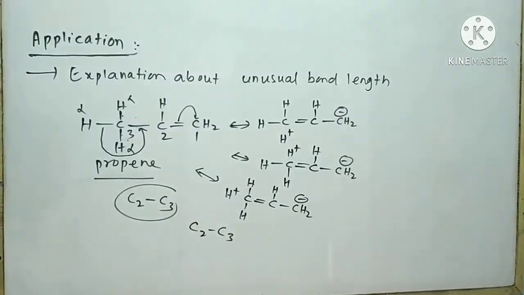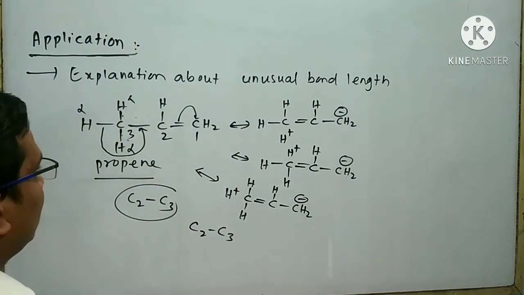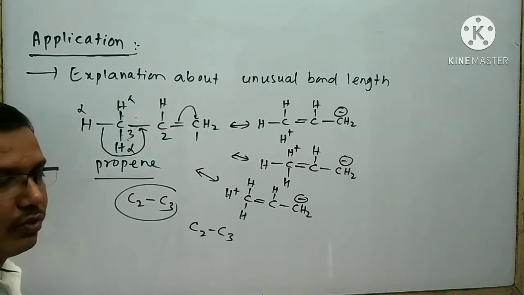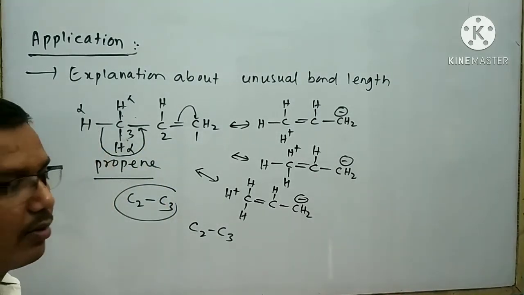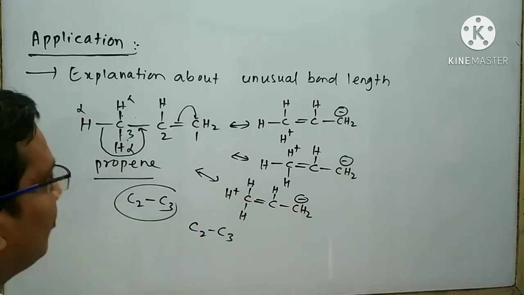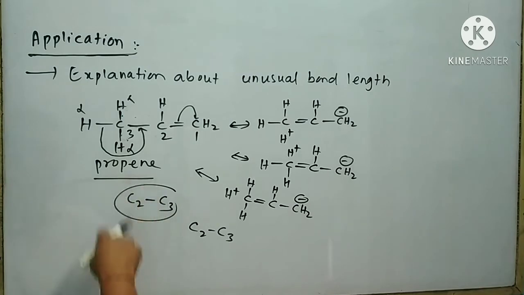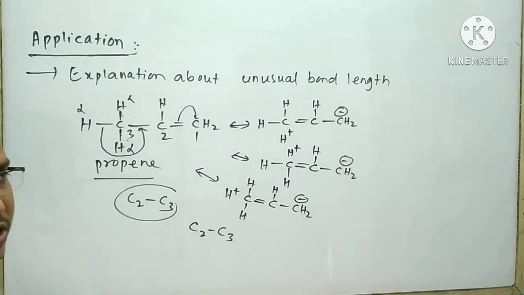On the other hand, a particular double bond also has a particular bond length. In this structure, it is shown as a single bond, but it does not show the bond length of a single bond. It shows an unusual bond length. This can be clearly explained by the help of hyperconjugated structures.